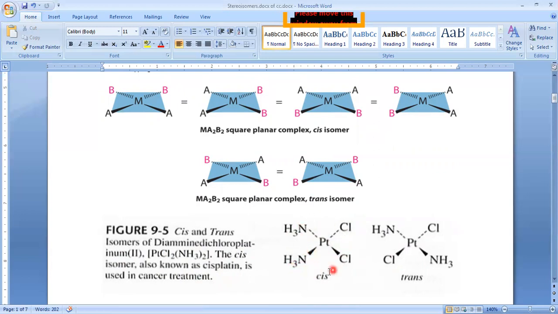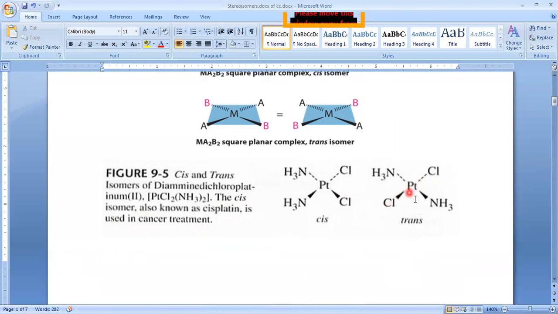So cisplatin is known as an anti-cancer drug. The trans isomer doesn't have therapeutic value. Only the cis isomer can be used for the treatment of cancer, and trans cannot be used for that. So it doesn't have any activity.